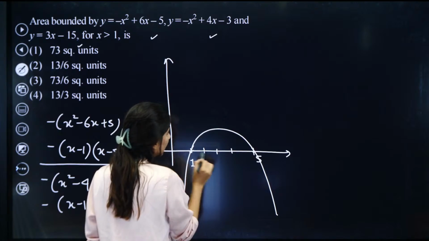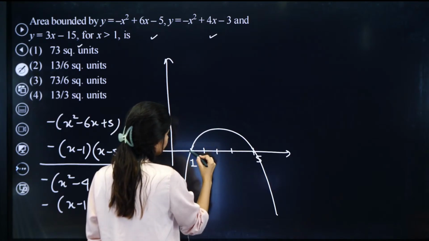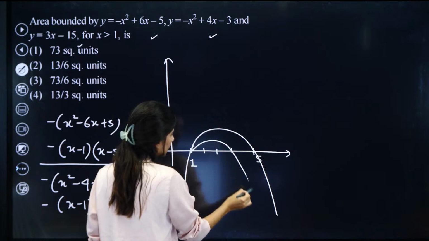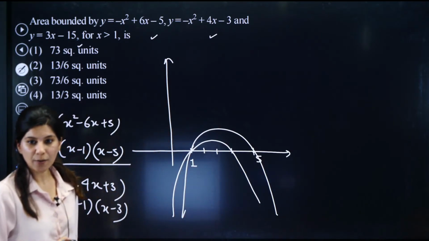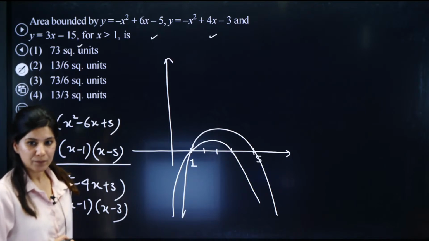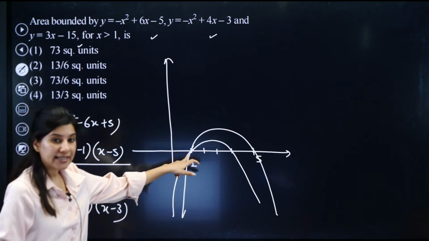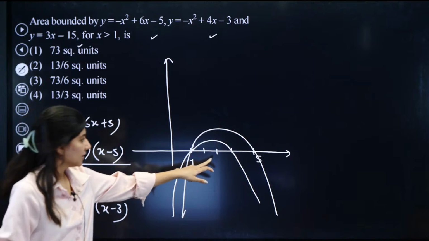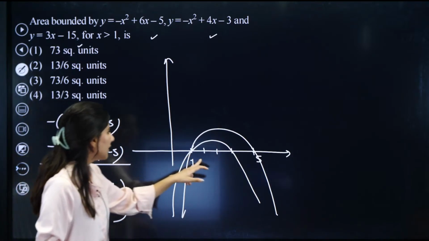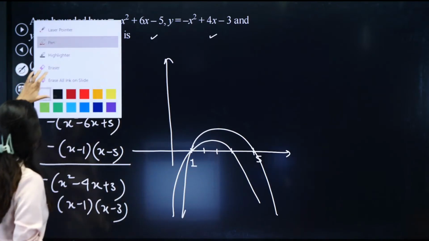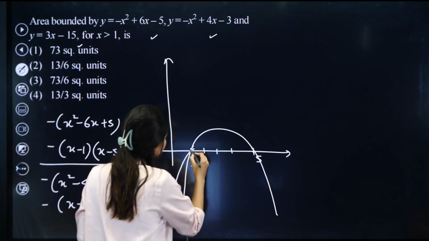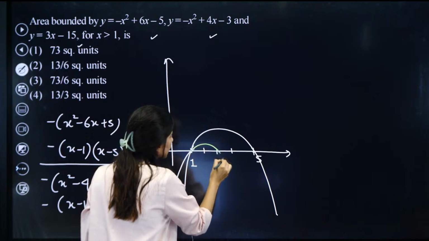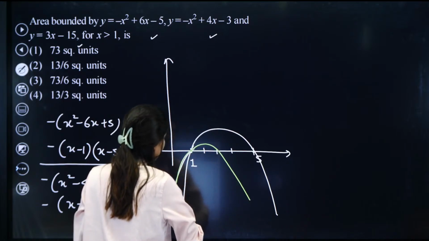So this parabola has roots 1 and 3. Both are intersecting at point 1. Let me just change the color as well. This is how your second parabola will look like.